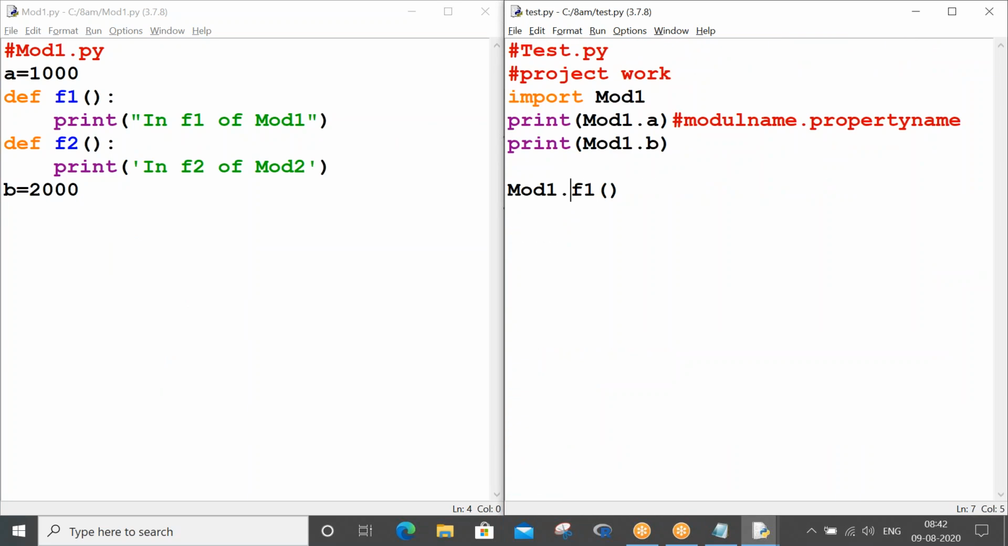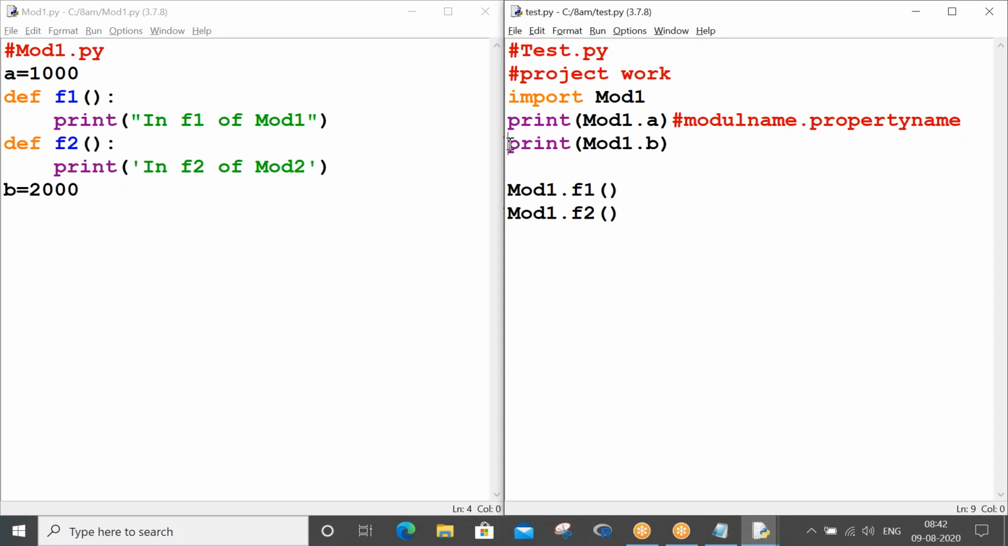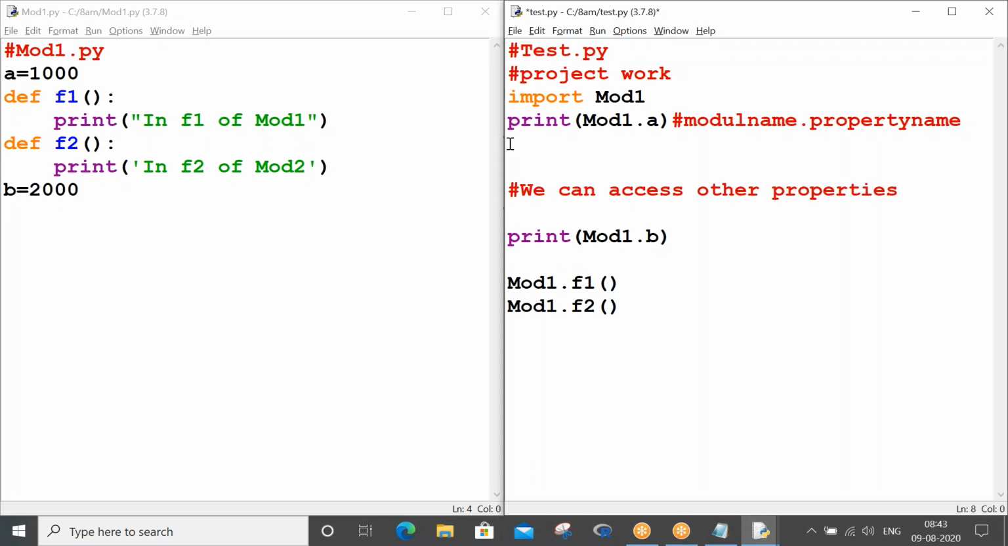Getting my point? So how to call F2? mod1.F2. Control S, F5. Okay, right? But actually your task is to print only 1000. But you know what? We can also access other properties, like this. Am I right or wrong? The below three are not required for us, but still we have accessed.